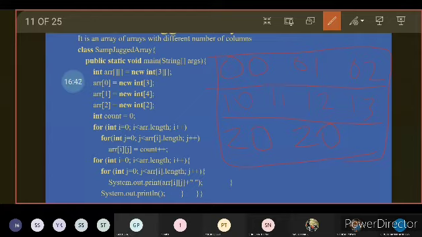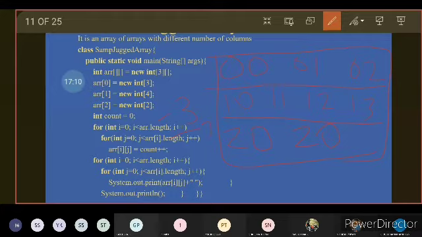So for int I equal to 0, I less than ARR dot length, and similarly j to ARR of I dot length. So this I loop will be executed 3 times and this j loop will be executed again 3 times. Here we set the value as count plus plus, so the values will be stored as 0, 1 and 2.